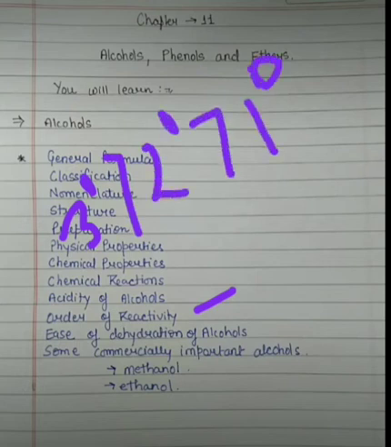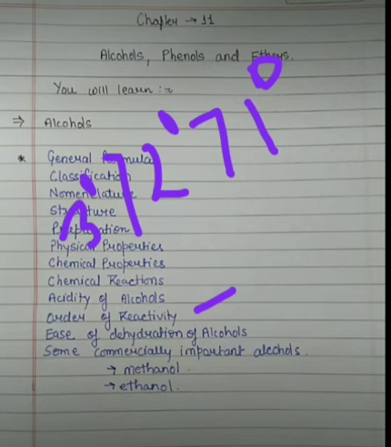Here we will see some exceptions, like 3 degree alcohol does not undergo oxidation with a strong oxidizing agent like KMnO4 in neutral or alkaline solution, but they are readily oxidized in acidic solution like K2Cr2O7 H2SO4 or KMnO4 H2SO4.